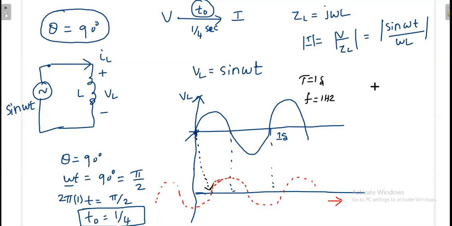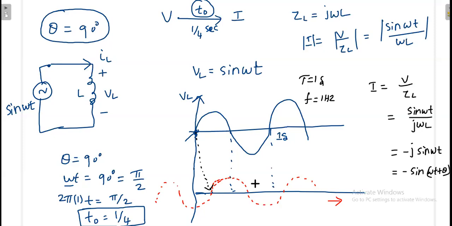I know my current is equal to voltage divided by ZL. The voltage is sine omega t. What is ZL? ZL is equal to j omega L. This j I can take up, so it becomes minus j sine omega t. This plus j I can absorb inside. Once I absorb that plus j, minus is already there. Sine omega t plus theta. Somebody tell me what is sine omega t plus theta?